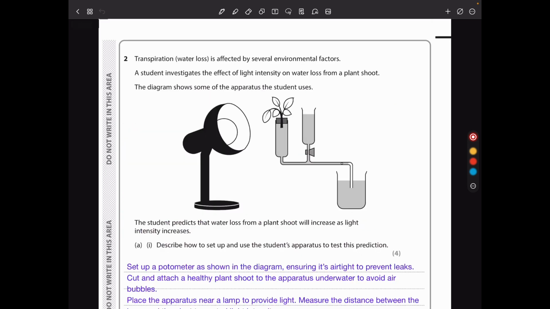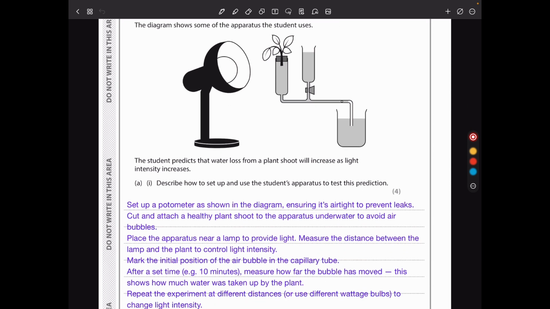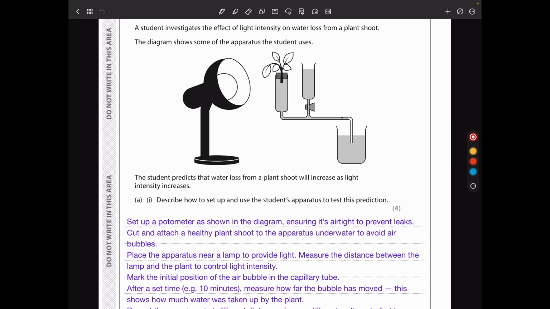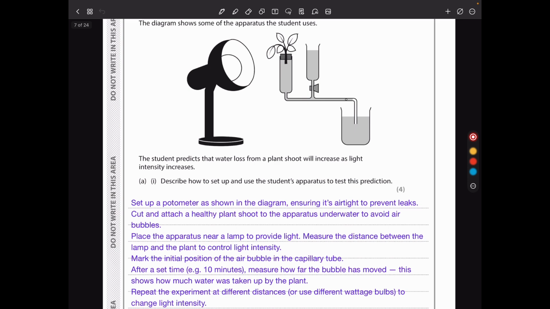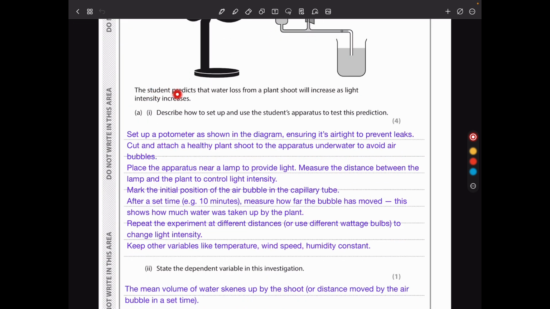Then in question 2, transpiration, which is water loss, is affected by several environmental factors. A student investigates the effect of light intensity on water loss from a plant shoot. The diagram shows some of the apparatus the student uses. So this is the setup. We see the lamp to provide the light, and then water is going to go up through the tube during transpiration. The student predicts that water loss from a plant shoot will increase as light intensity increases.